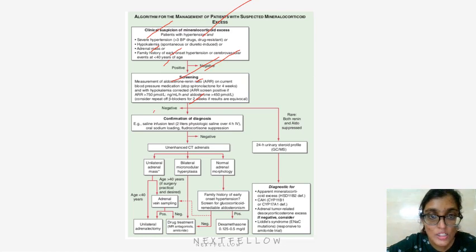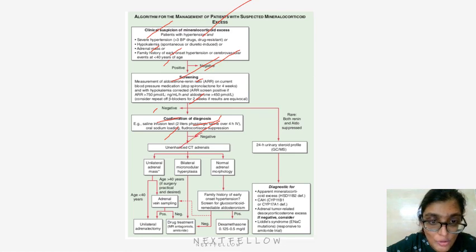If it's negative, it rules out suspected mineralocorticoid excess. Confirmation of diagnosis, for example, saline infusion test, 2 liters physiologic saline over 4 hours IV. Oral sodium loading and fludrocortisone suppression.